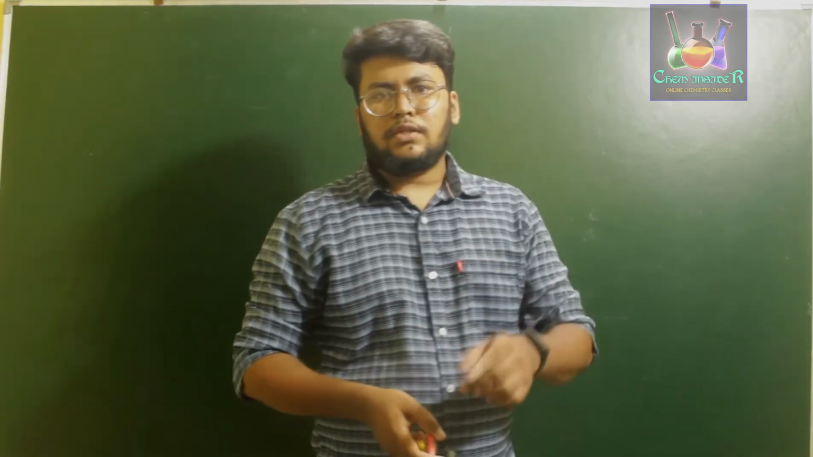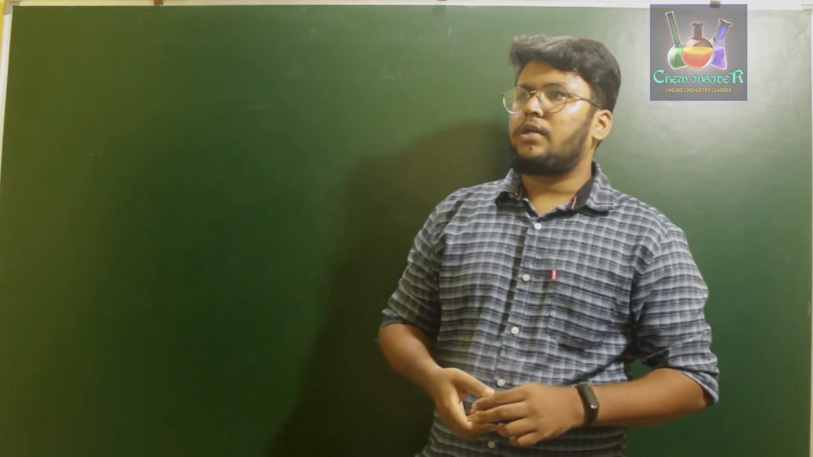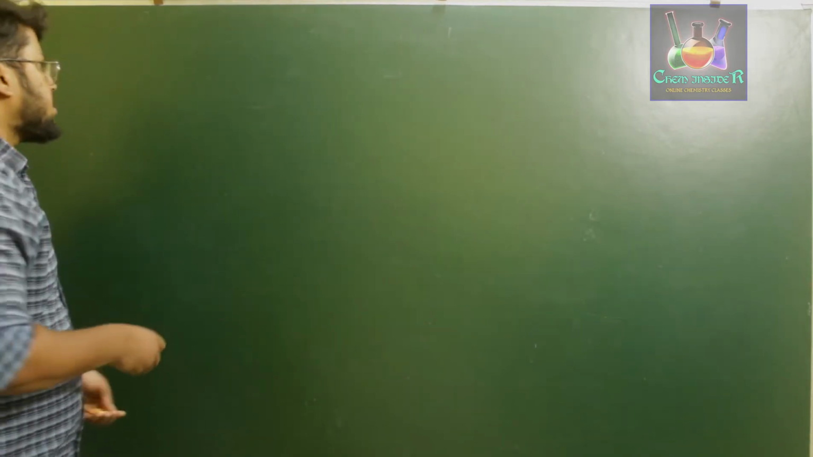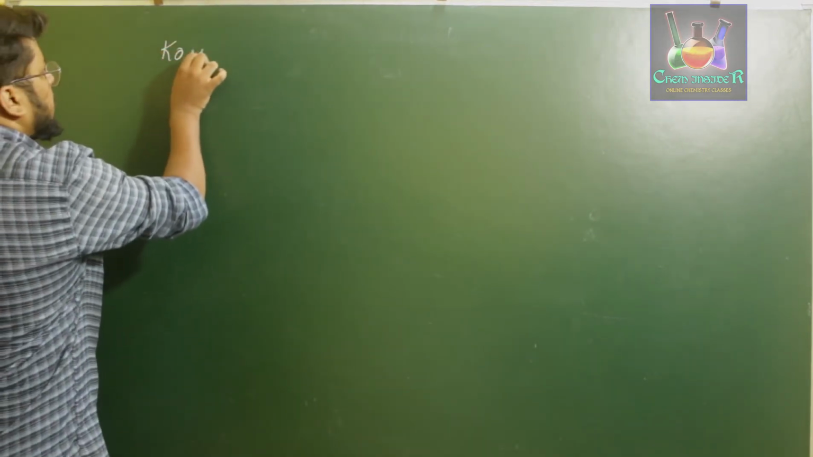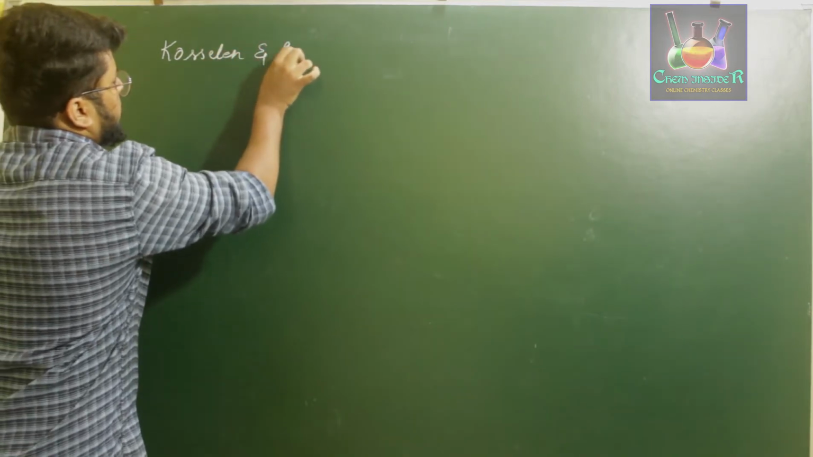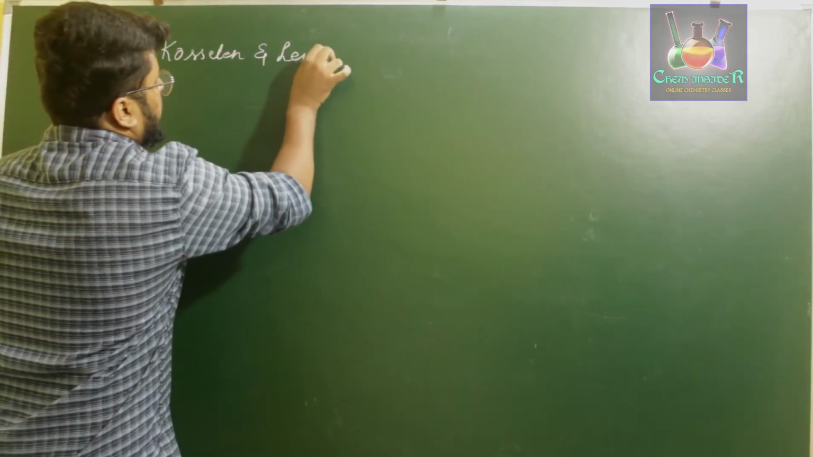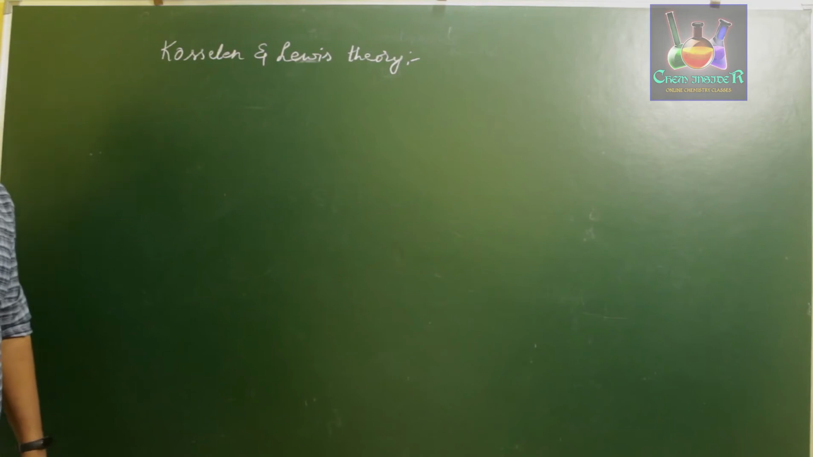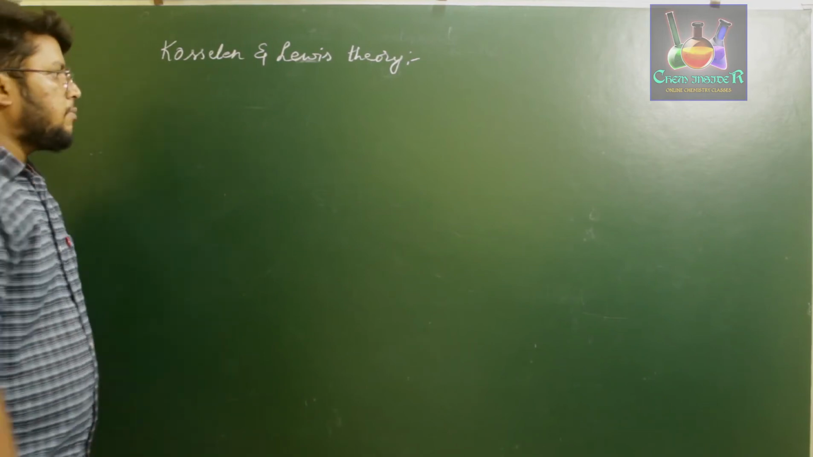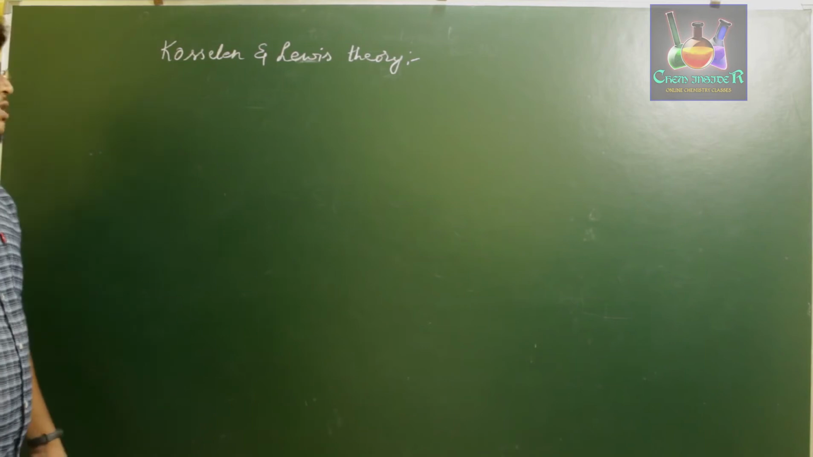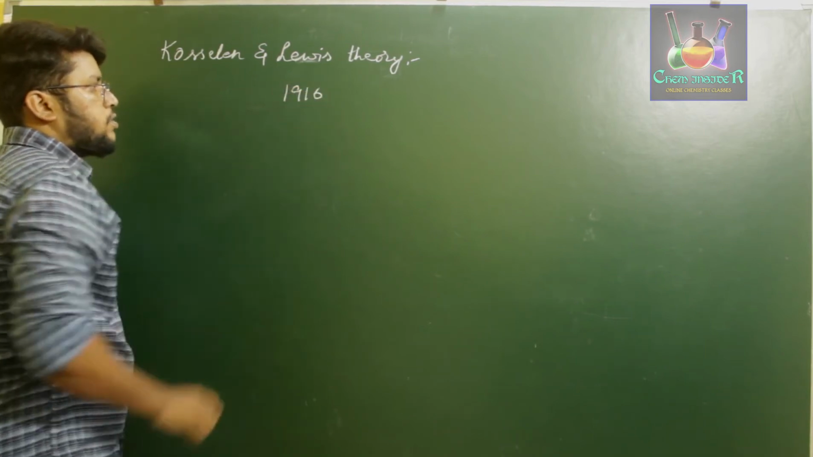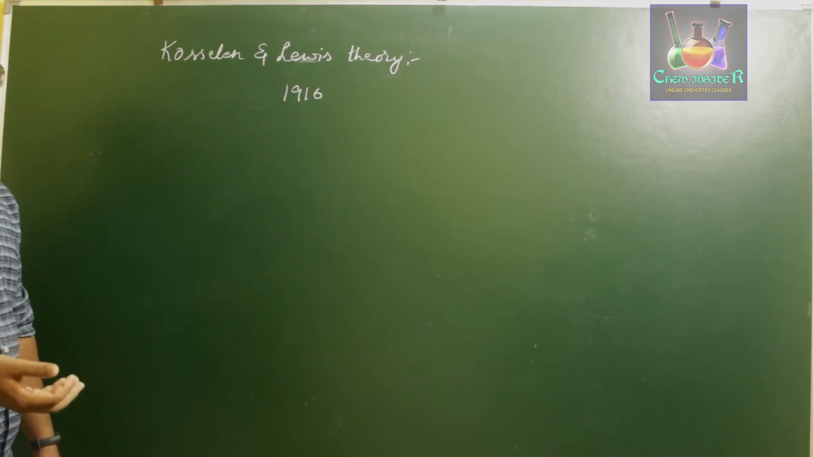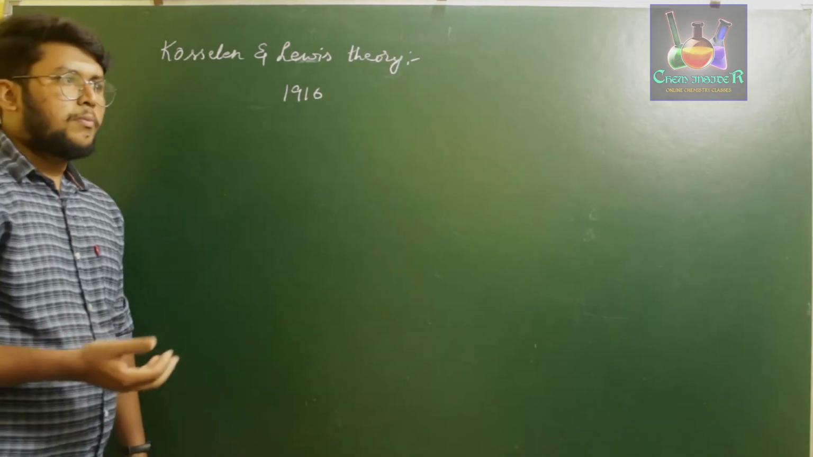Out of that, the first theory which explained the nature of chemical bonding was proposed by Kossel and Lewis. That is, the scientists Kossel and Lewis proposed the first theory to explain the bonding of atoms in a given molecule. These two scientists, in the year 1916, proposed an explanation of how atoms react with one another to form bonds.